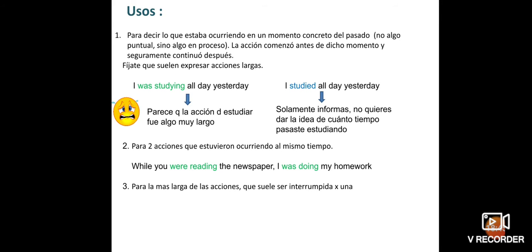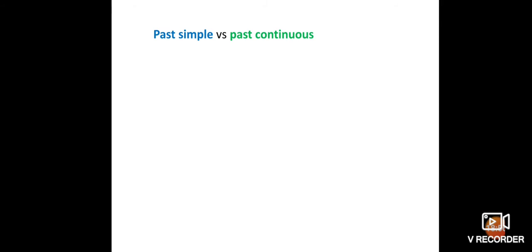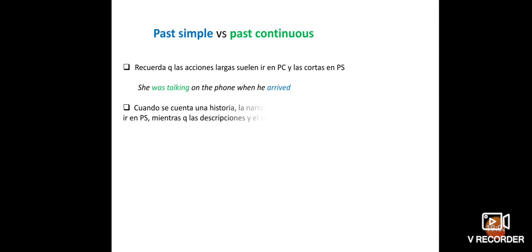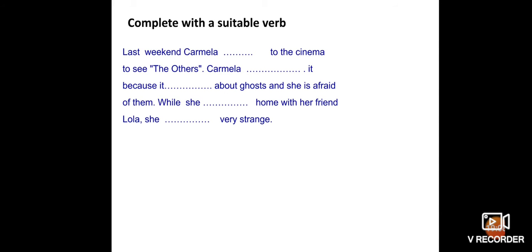While we were reading the newspaper, I was doing homework. I was walking by the street when it began to rain. Past simple versus past continuous. So we can see the differences between these two kinds of things.